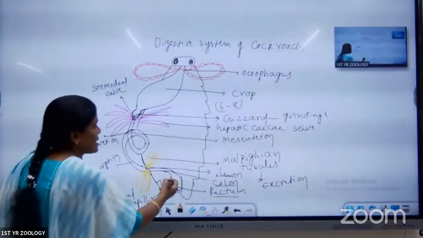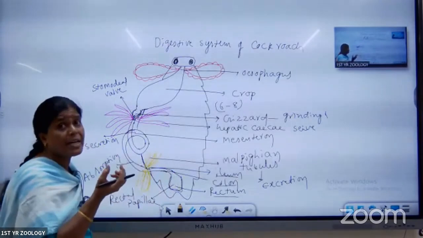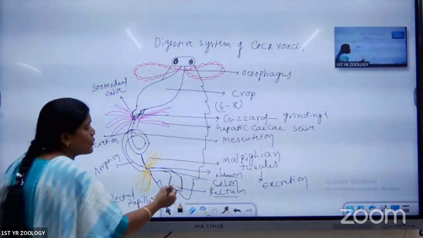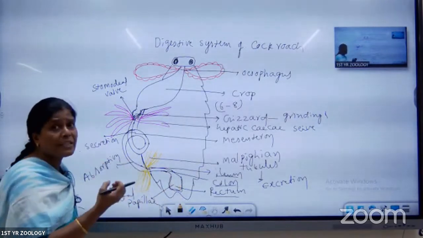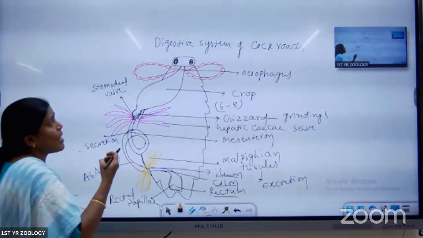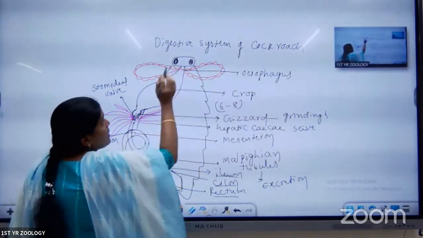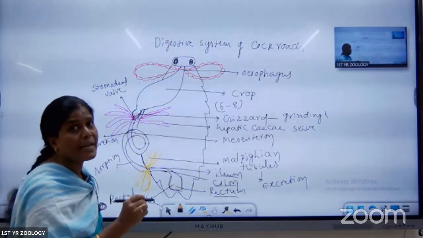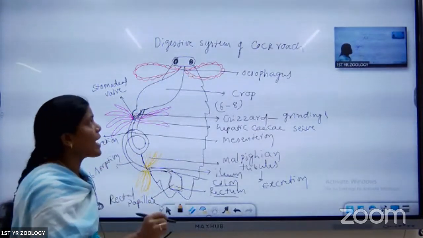Undigested food enters the rectum. Inside the rectum, longitudinal folds are present. These longitudinal folds absorb the water from the undigested food. Yeah, this is about the alimentary canal. The digestive system has two components. One is called the alimentary canal. The second one is called the digestive glands.